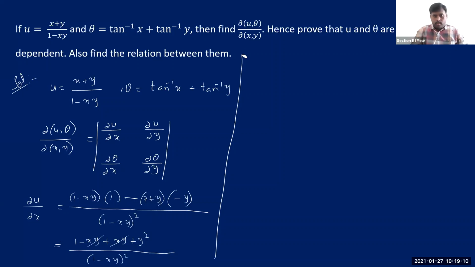So therefore, dou u by dou x is equal to, you can write it simply, 1 plus y square divided by 1 minus xy whole square. That's good. Then dou u by dou y, anybody?